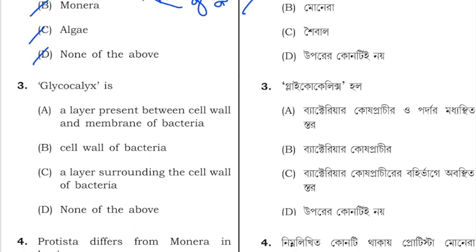Next question is, glycocalyx is present in the cell wall. The glycocalyx is a layer present between cell wall and plasma membrane of bacteria, or cell wall of bacteria. C is a layer surrounding the cell wall of bacteria, or option D is none of the above. So the correct answer for this is option A. Glycocalyx is a layer present between the cell wall and plasma membrane of bacteria.